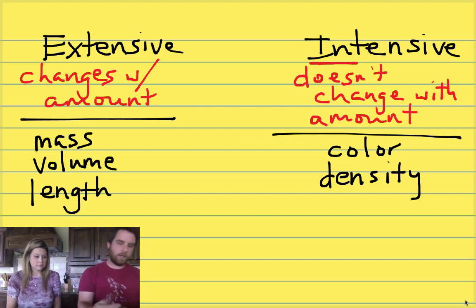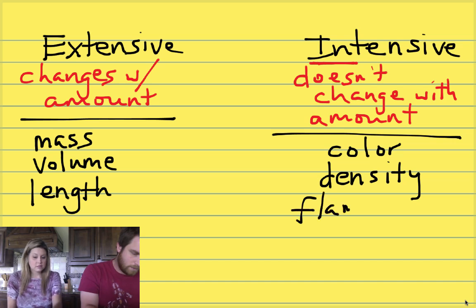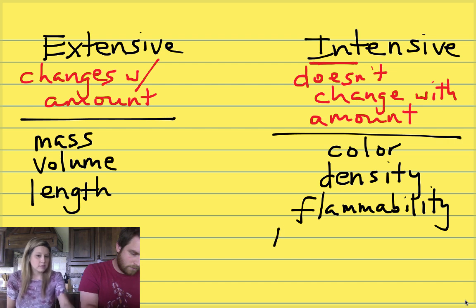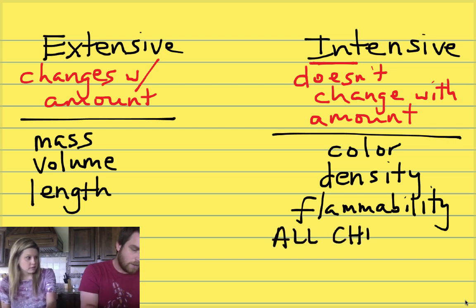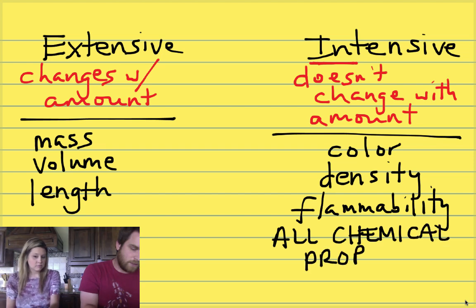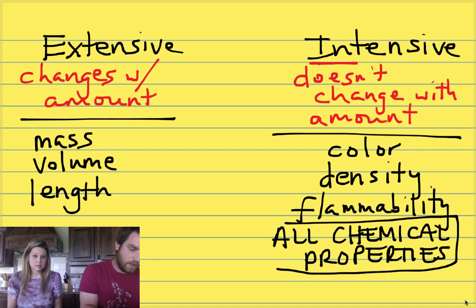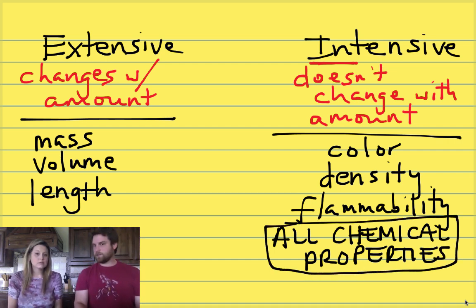Something like flammability, and actually, that's a good point. All chemical properties are intensive because we're just saying, is it reactive or is it not reactive? Is it corrosive? Is it not corrosive? So that's actually a pretty good way to remember a lot of this. Every single chemical property there is, is intensive. It's either is it or isn't it. It doesn't change with the amount. But as you notice, there are some physical properties that are also intensive. But all chemical properties are intensive. That was a really good lesson, and we didn't have to set anything on fire.